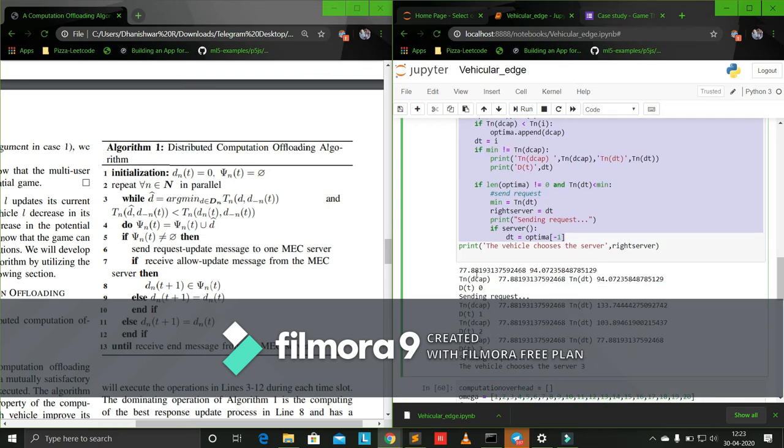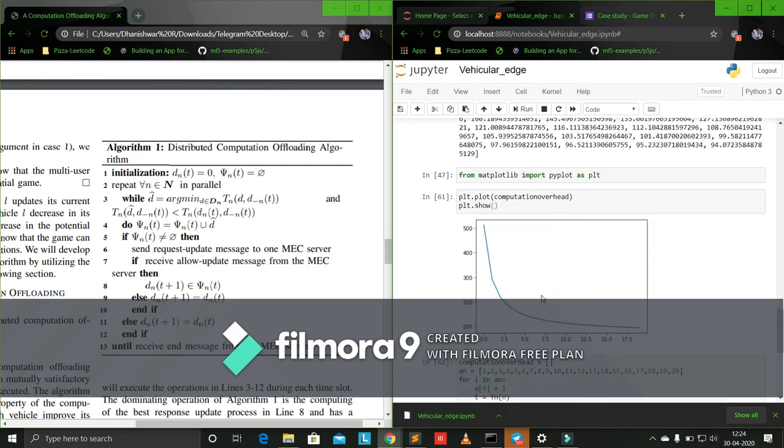Here we can notice that 77 is the decap value and 97 or 133 is the value of the chosen strategy. So this loop runs until the obtained strategy is equal to the optimal strategy. Here, according to this setup, choosing server 3 will result in optimal strategy. So at that point of time, the loop just stops and that server is sent a request, and if the server accepts the request, which is at random, then the computations are sent.